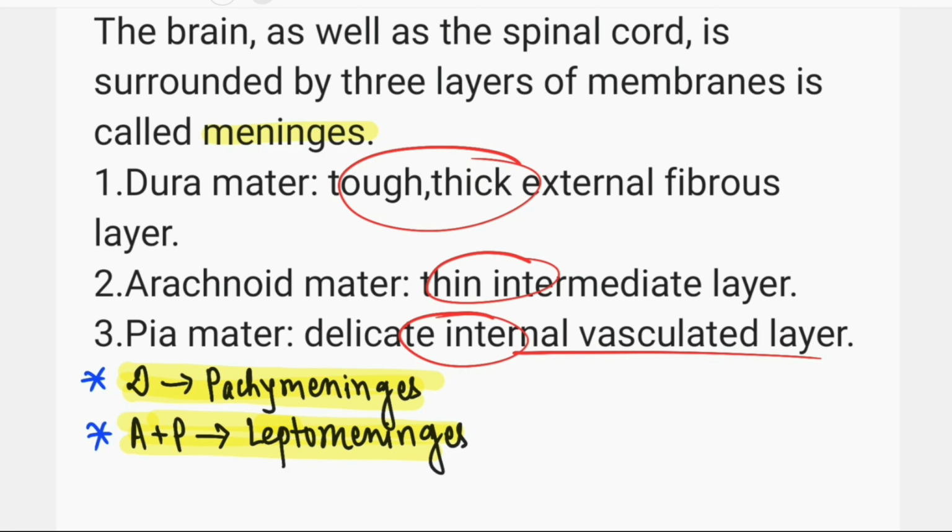So dura mater is also known as pachymeninges. Pachy means thick, and arachnoid and pia mater collectively are also known as leptomeninges.